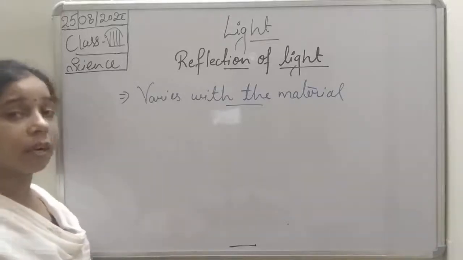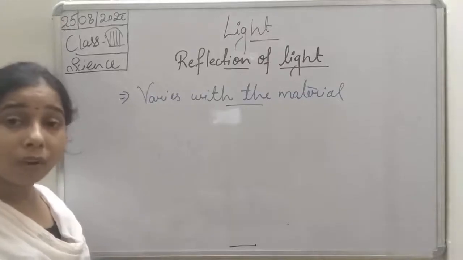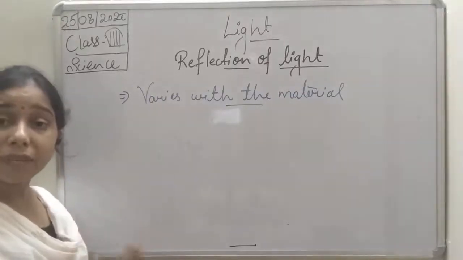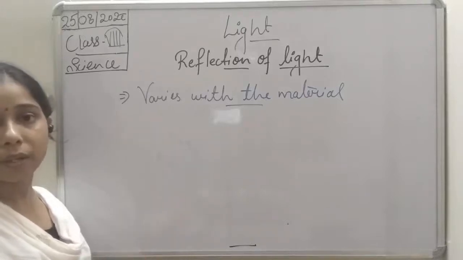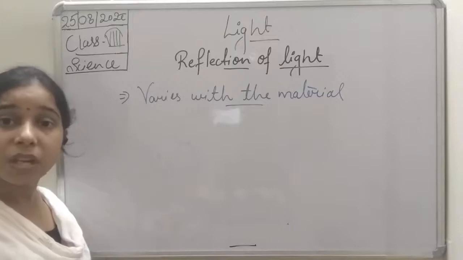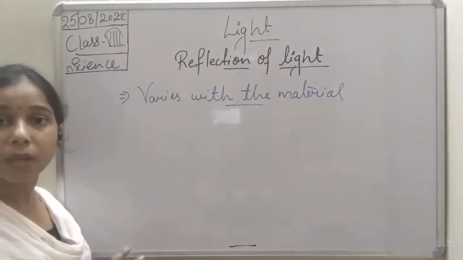Like if a beam of light falls on glass, students, then what will happen? Glass will allow all the light to pass through it, and if it allows all the light to pass through it, then there will be no chance of reflection, right? Reflection occurs if an object does not allow light to pass through it.